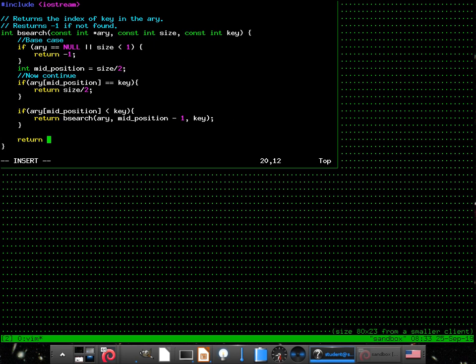So now we need to call, this is the tricky part, because now what's happening, B search, okay, array, size, or you mean mid position? It's still mid position minus 1. That's what's going to be tricky here, because it's mid position here minus 1, because all these elements, kind of, sort of. We're going to have to fix this up in a moment.